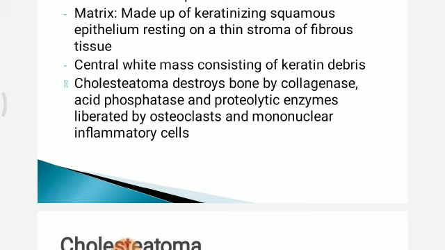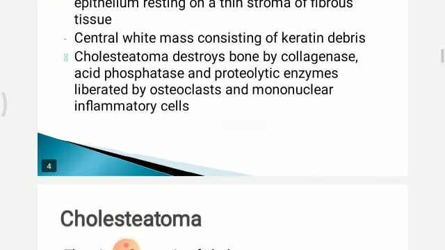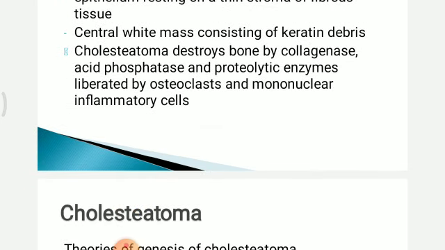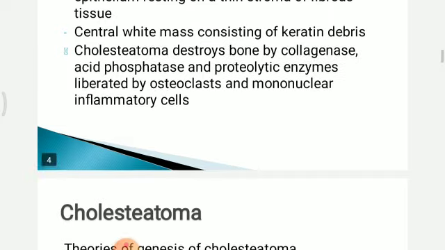Now, how is cholesteatoma harmful? It destroys bone by collagenase, acid phosphatase, and proteolytic enzymes liberated by osteoclasts and mononuclear inflammatory cells.